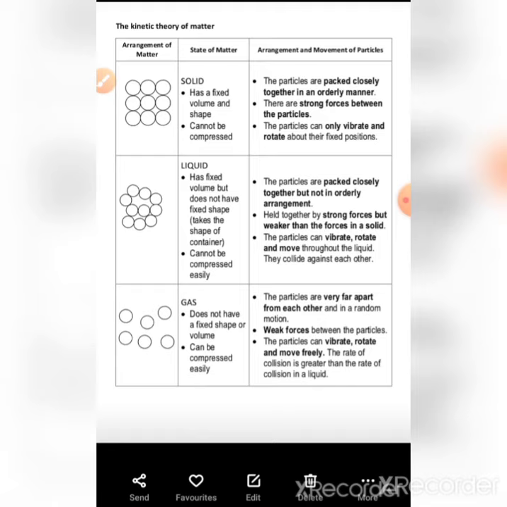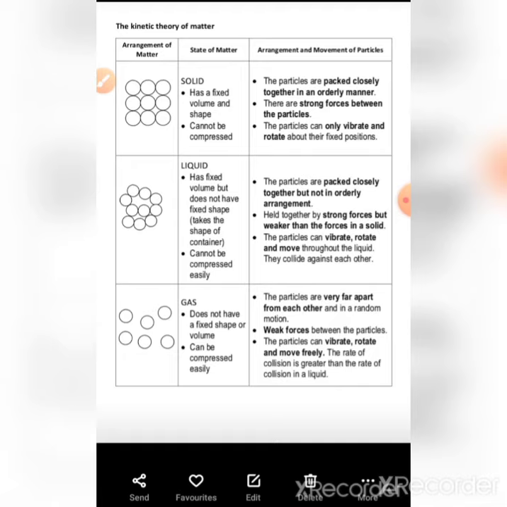The two main components of LPG are propane and butane. When these two components are filled in a cylinder at very low temperature, they convert into liquid state, and when it comes out of the cylinder, it becomes gas.